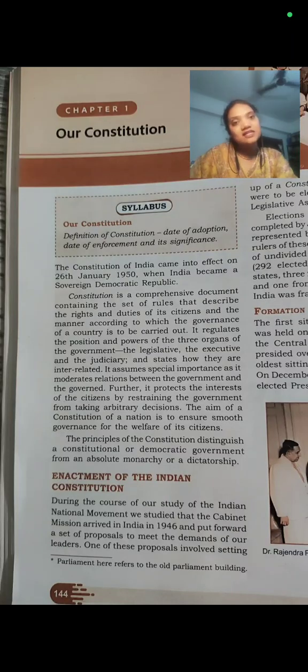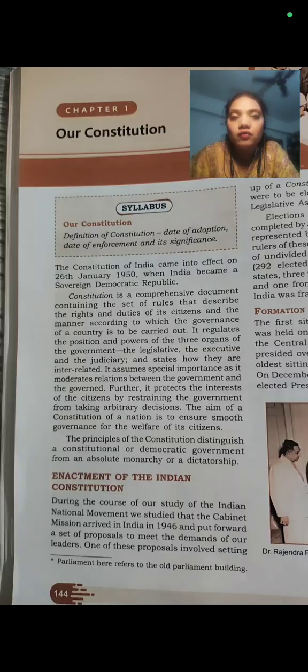Now comes the word sovereign. This word means that India is an independent country, and any outside power or outside authority does not have any control on our country. Our country is completely independent. Now these three concepts are clear. Let's continue with the next paragraph.